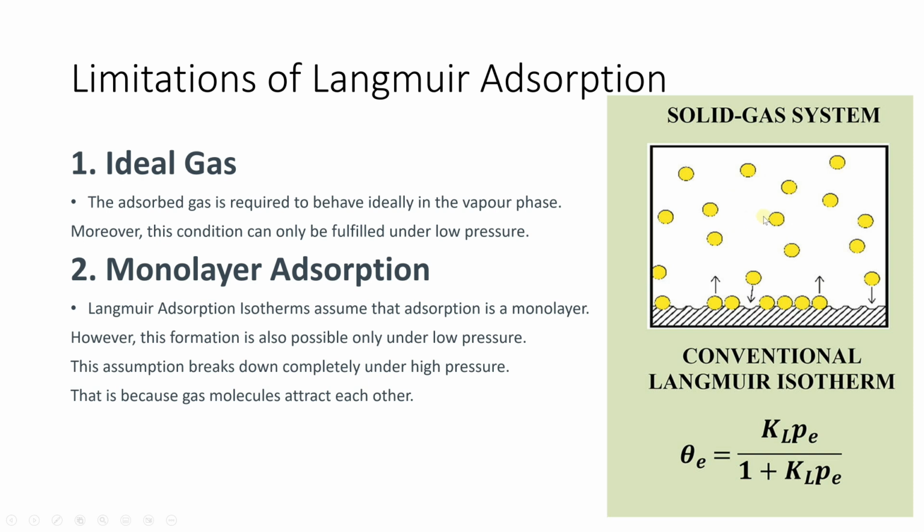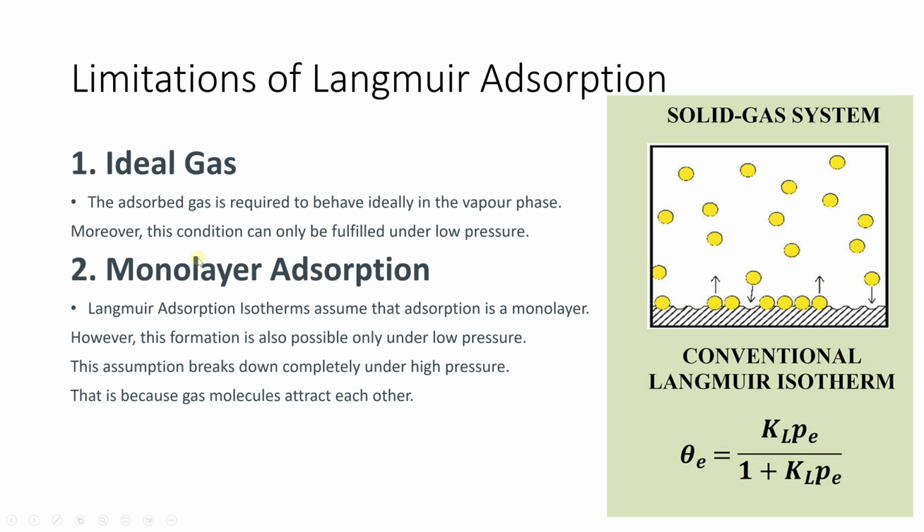And secondly, you know that ideality of behavior is followed only under low pressure. Why? Because when the pressure is increased, these molecules will come close to each other, and there will be interactions like intermolecular forces, repulsion, and attraction. So that's why we say that the ideality of the gas decreases when the pressure is increased. So this condition can only be fulfilled under low pressure. So the Langmuir adsorption calculations are performed only at low pressure.